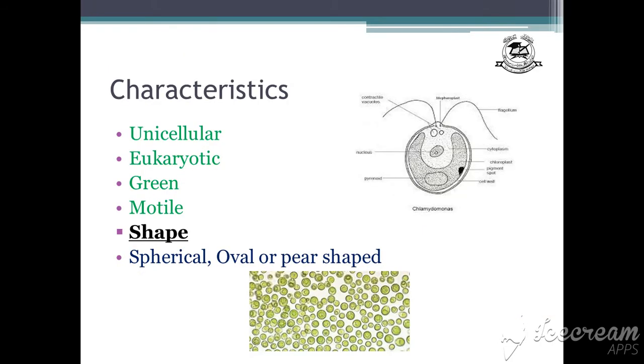Now characteristics. It is a unicellular, eukaryotic, green and motile alga. When we see its shape, it is spherical, oval or pear shaped with a pointed anterior end. Its end is pointed. Okay, you can see their shape in the picture. All right.